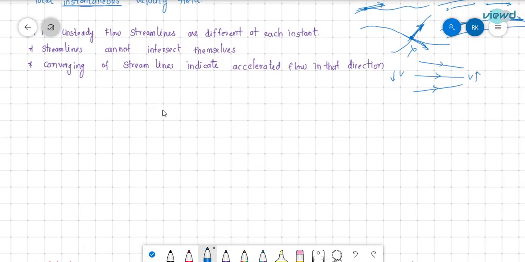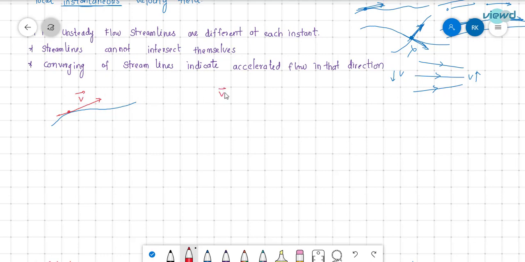So what is the equation of streamline? For example, the streamline is in this way, and if we draw a tangent at this particular point, that will be this one, and the velocity is v bar.